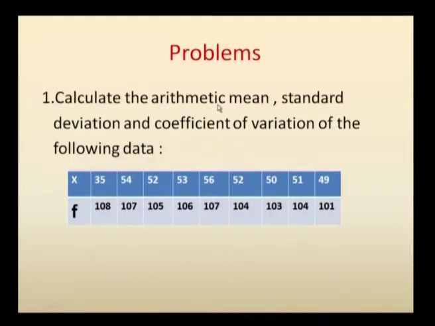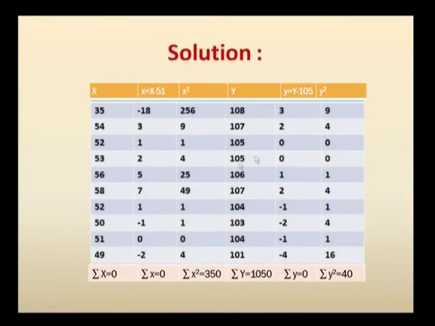So, in the following problem, you calculate the arithmetic mean, standard deviation and its coefficient of variation for a simple frequency distribution. Here you are given x values and the corresponding frequency. To compute the standard deviation, you have to take the deviation of the x values, because the values are big. So you apply the deviation method by taking 51 and subtracting it from each of the given values of x.